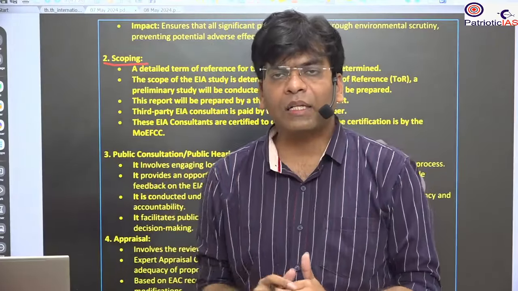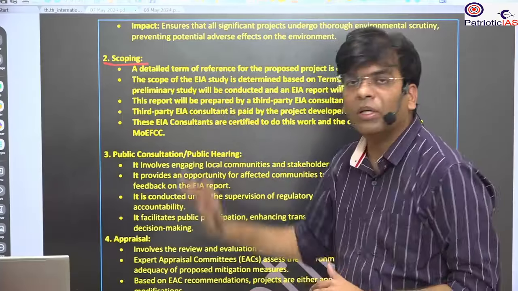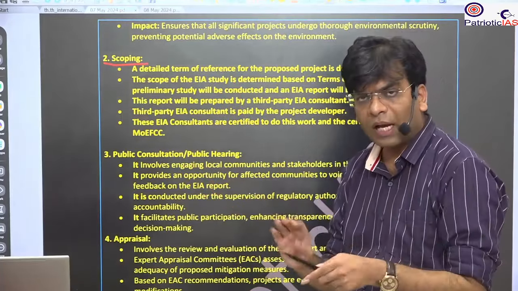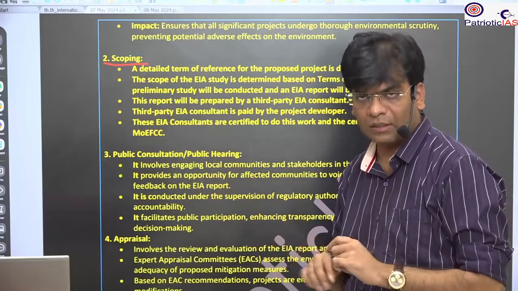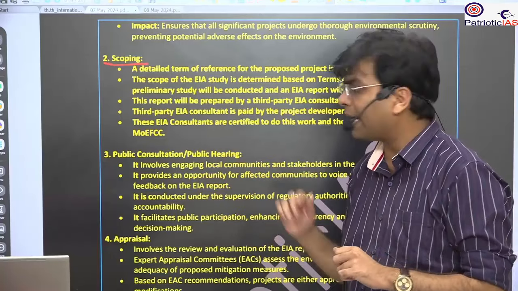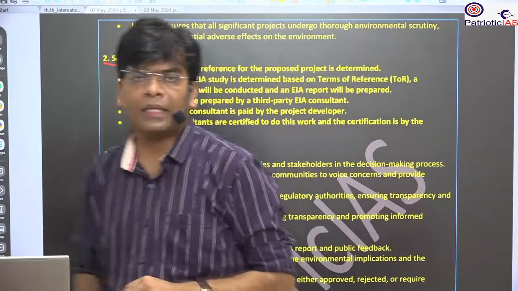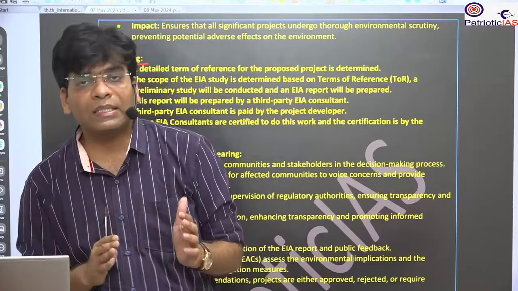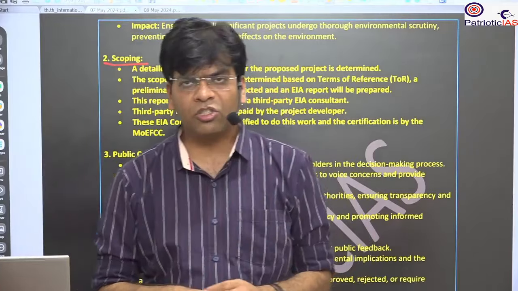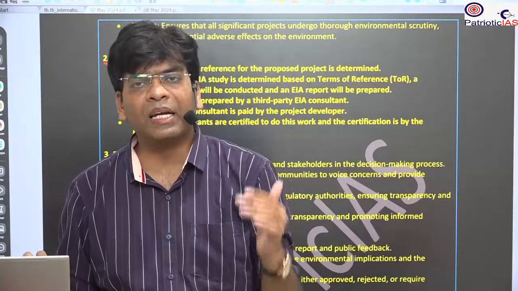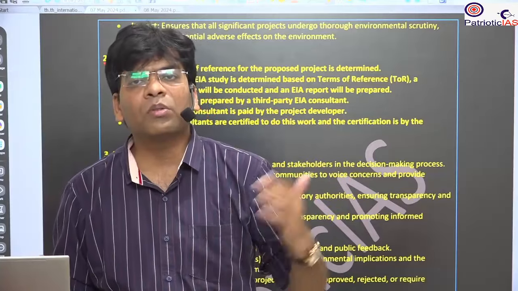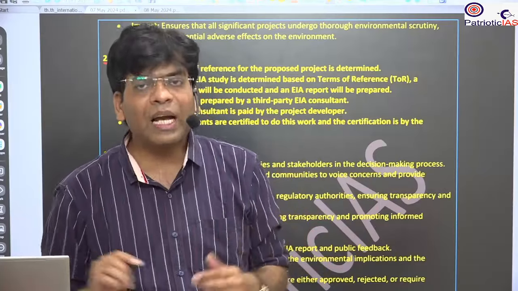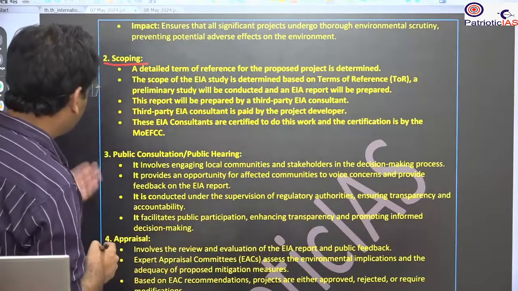On all that ground, we will analyze the impact of the project on the life of the people, the fauna and the flora in the area or region under consideration, as well as the cultural impact. And after that, we will see whether there is a chance of compensation, and whether the same type of land can be developed into such a culturally and biologically diverse area. So all this will happen in the scoping.